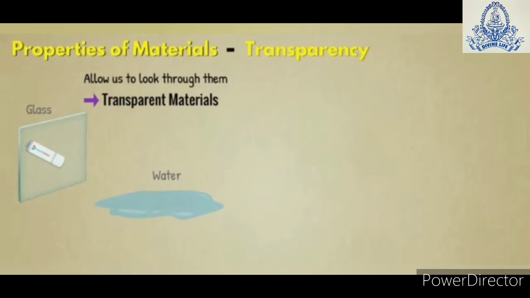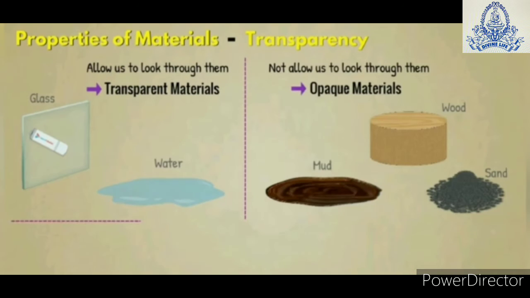Now next classification is based on the transparency of materials. Some materials like glass, water and air allow us to look through them completely. These are called transparent materials. Some materials like wood, mud and sand do not allow us to look through them.